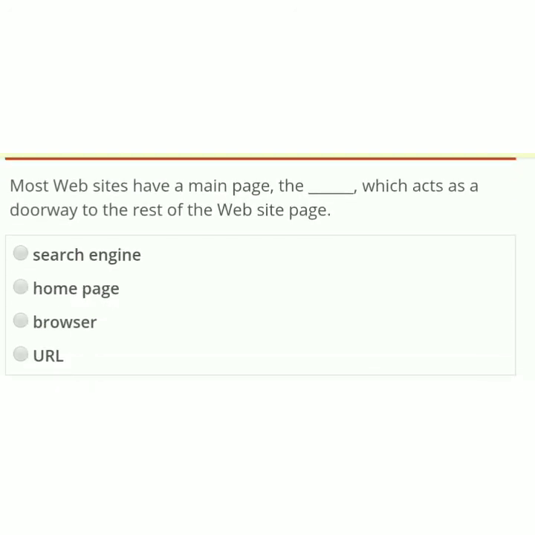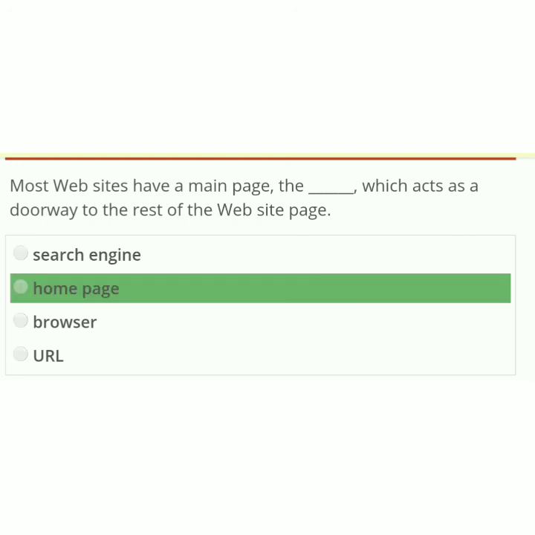This is our last question. Most websites have a main page, the dash, which acts as a doorway to the rest of the website pages. Options: search engine, home page, browser, URL. The correct option is home page.